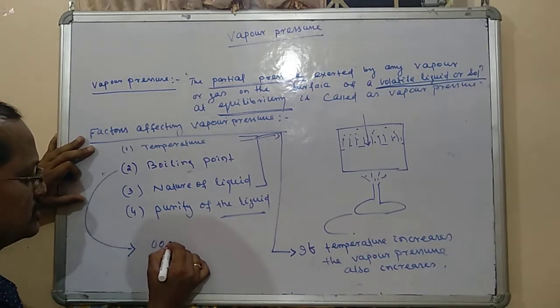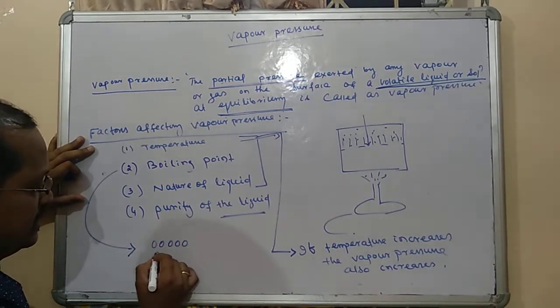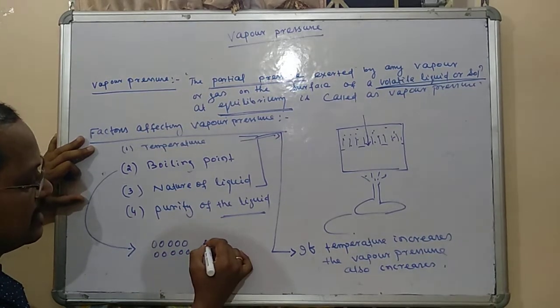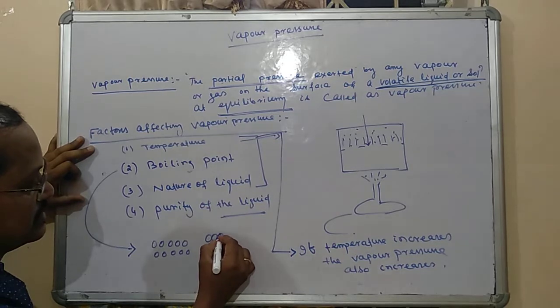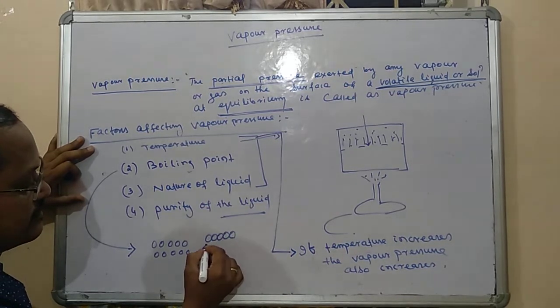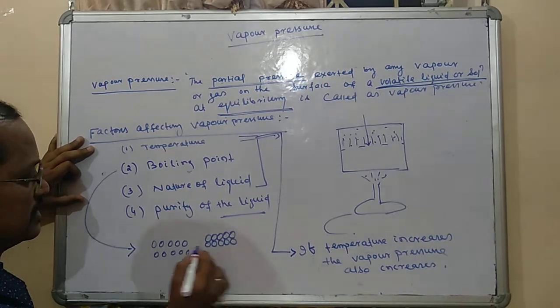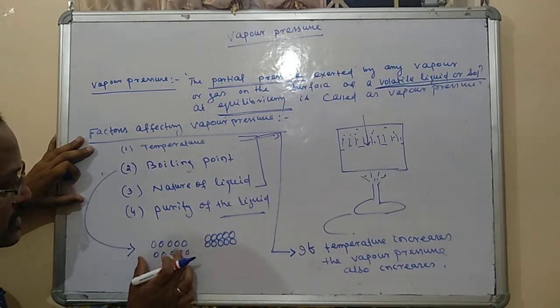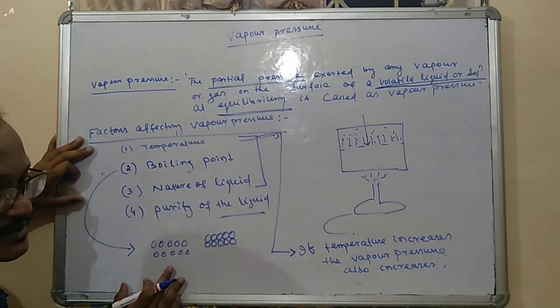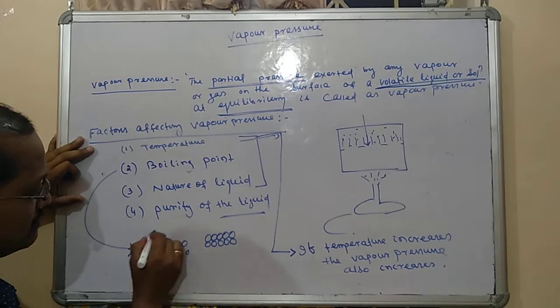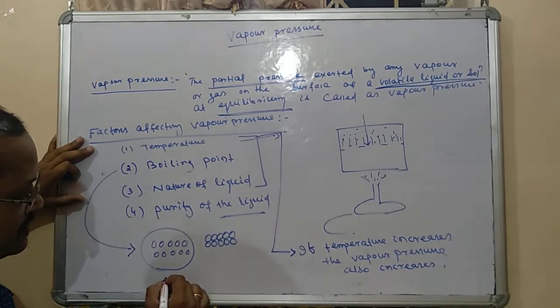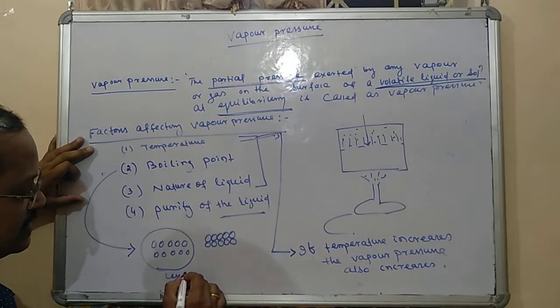Suppose the molecules are like this way in a container, and in another container, the molecules are like this way. They are very close to each other. You see, they are very close to each other and they are apart from each other. The boiling point is less here. Less boiling point.